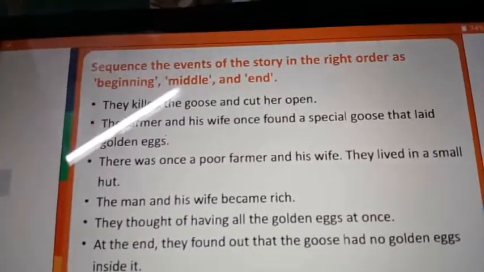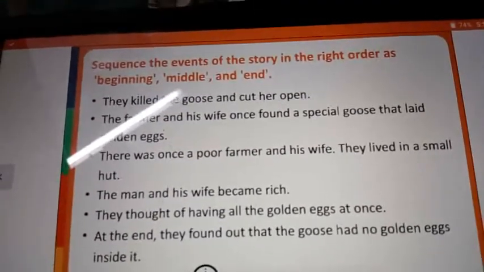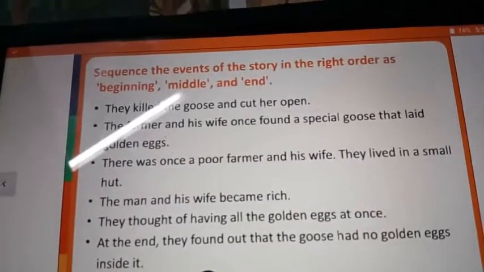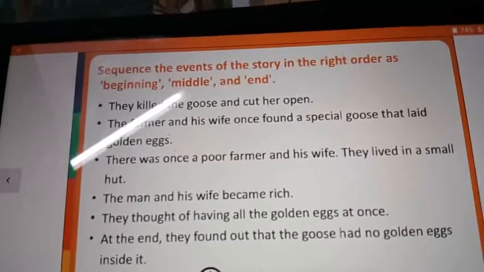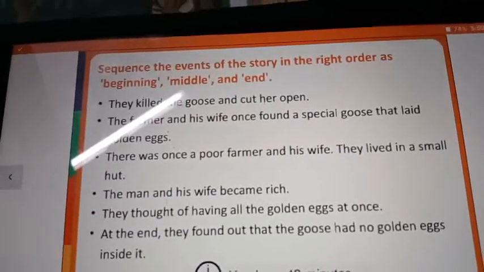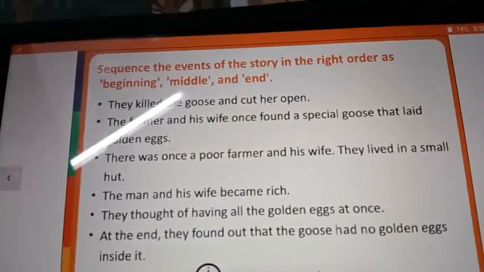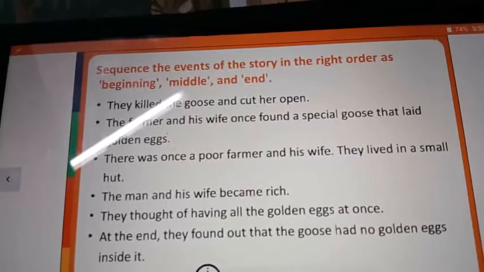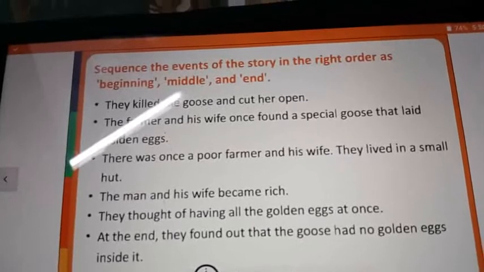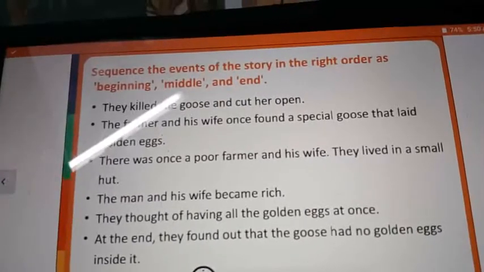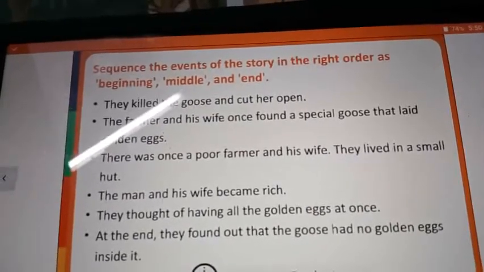The farmer and his wife once found a special goose that laid golden eggs. There was once a poor farmer and his wife. They lived in a small hut. The man and his wife became rich. They thought of having all the golden eggs at once. At the end, they found out that the goose had no golden eggs inside him.